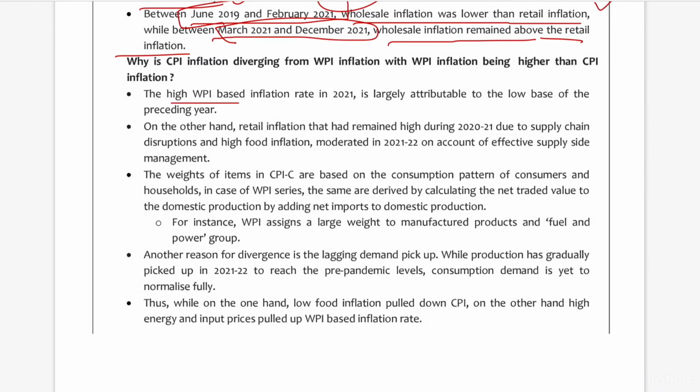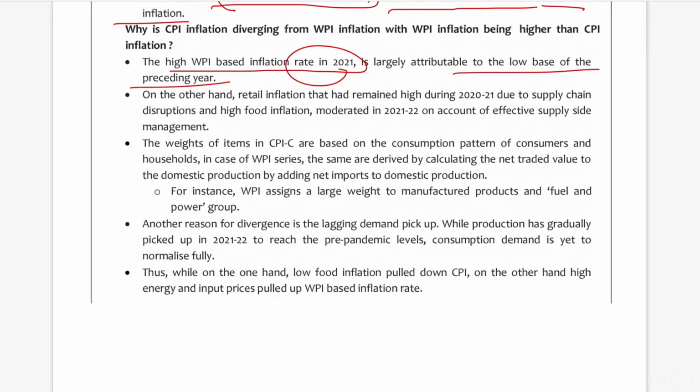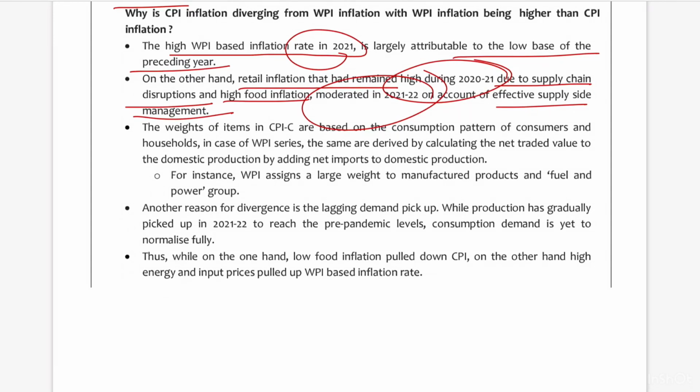He has given certain reasons for that. The high WPI based inflation rate in 2021 is largely attributable to the low base of the preceding year. Other than that, retail inflation, which had remained high during 2021 due to supply chain disruptions and high food inflation, moderated in 2021-22 on account of effective supply side management. Because of this, retail inflation, especially food inflation, was reduced. So that is one more reason for the divergence between WPI and CPI inflation. First is the low base effect, second is moderated food inflation, and then one more is the weights of items in CPI inflation.